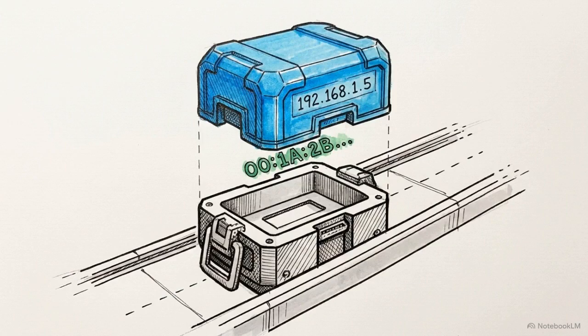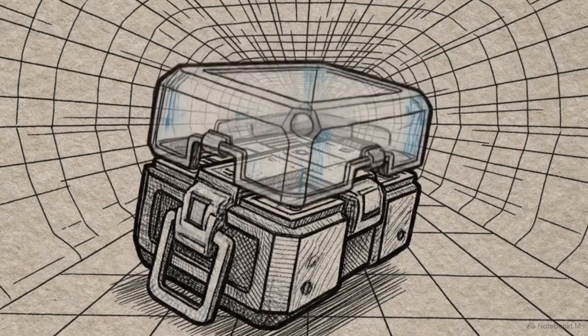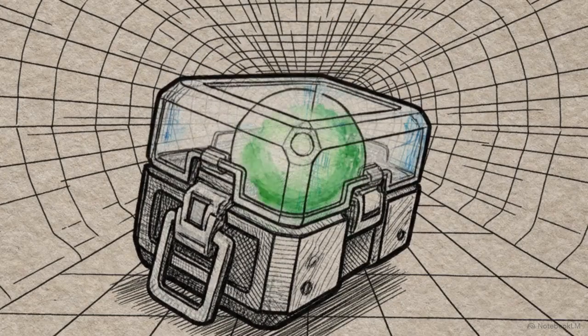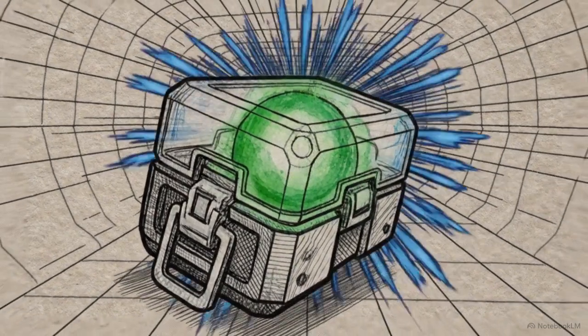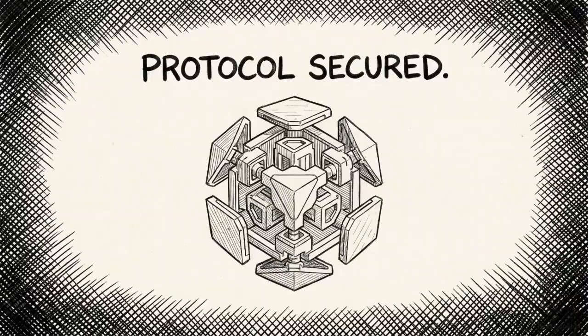Now we can return to that halted assembly track from the beginning. The system finally possesses the missing variable. The newly acquired MAC address is inserted into the waiting data frame. The error state clears, and the packet construction is complete. The system unfreezes. With the physical routing directions firmly attached, the fully assembled packet launches across the wire, rocketing toward its destination. ARP operates as the core translator of modern networking.